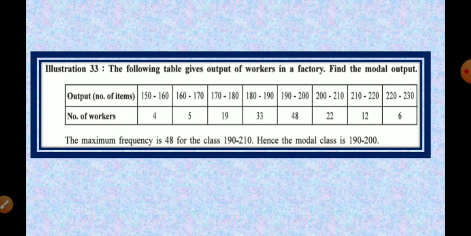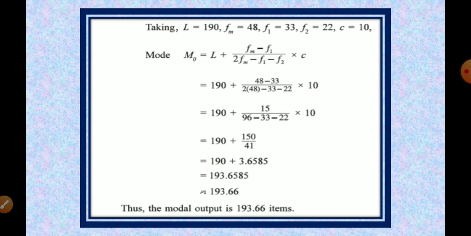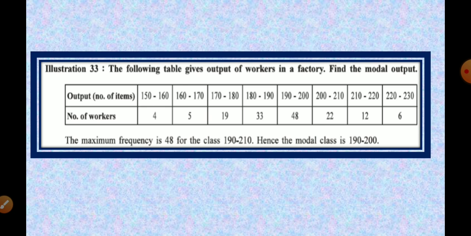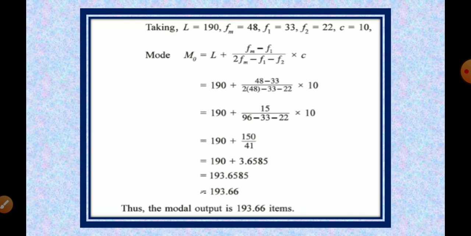But here you can see that the classes are equal. That's why it's simple to find the mode by this method. But if the classes are not equal, then the mode cannot be found by this method. Then the mode can be found by only one method, that is the empirical formula. We have already studied the empirical formula in the previous topic, that is mean.